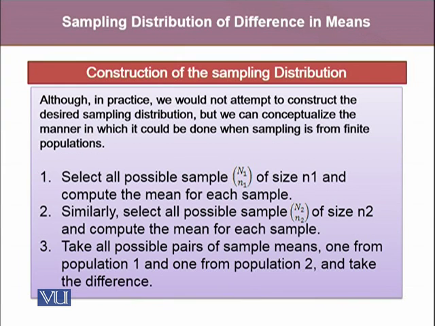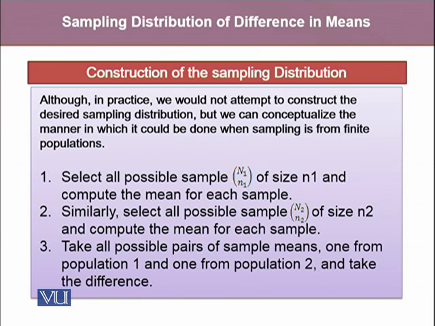First of all, we will select all possible samples. All possible samples can be counted by capital N1 choose n1. Here, capital N1 is the population size and small n1 is the required sample size. Hence, first of all, we select all possible samples of size n1 from the population of size capital N1 and compute the mean for each sample.